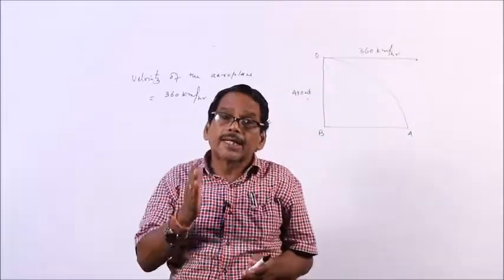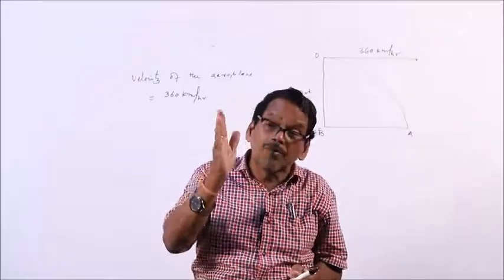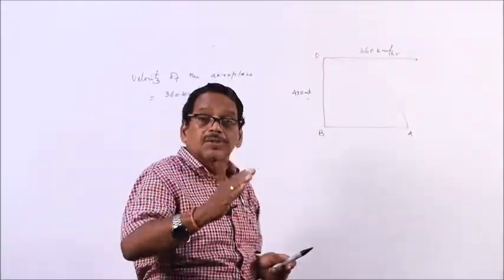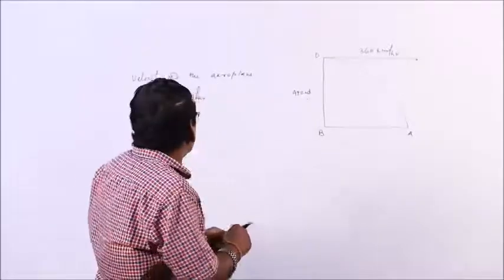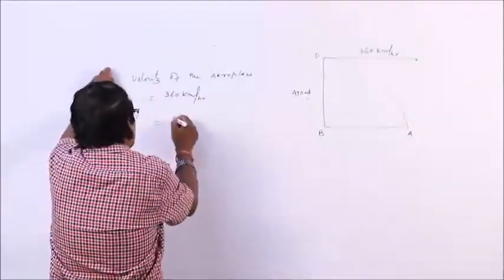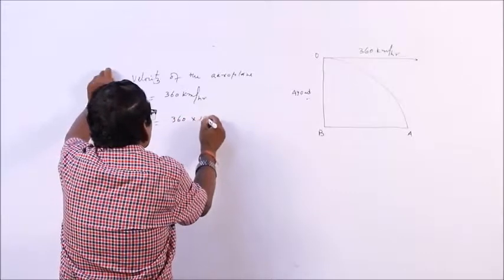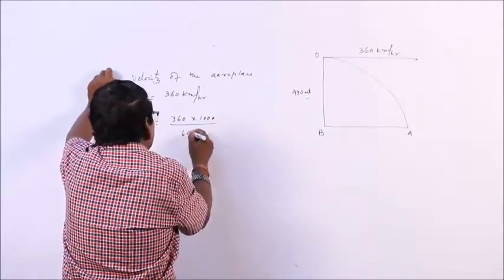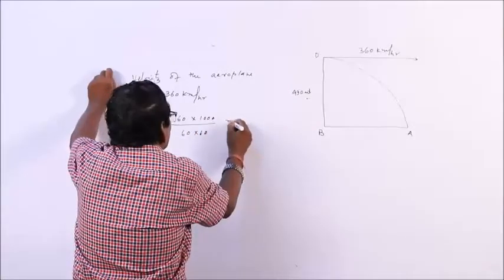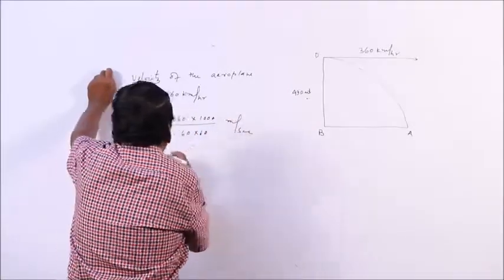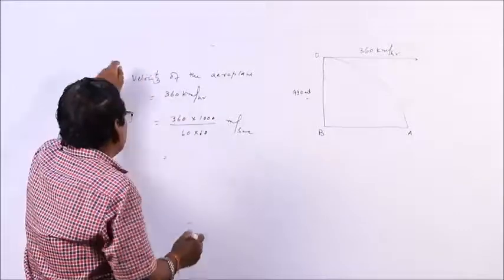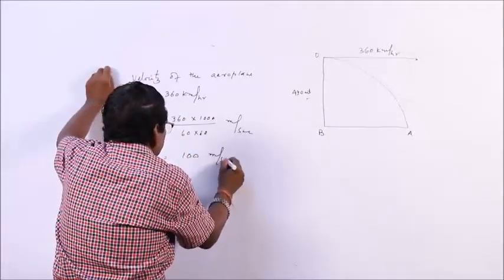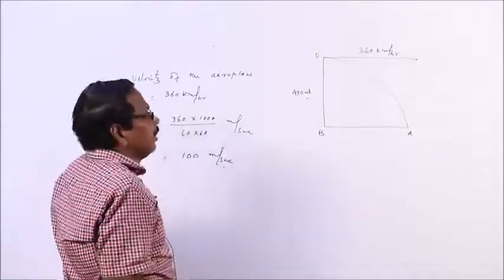Second, the data must be in the same system of units. If it is meters, then everything should be meters, not kilometers. 360 kilometer per hour is 360 into 1000 meters, and hour must be converted into seconds, 60 into 60, so meter per second. So, this becomes 100 meters per second. So, the velocity of the aeroplane is 100 meters per second.